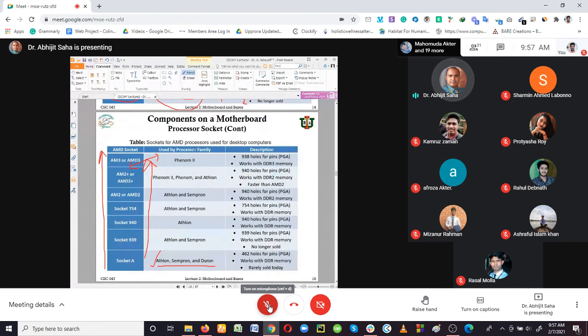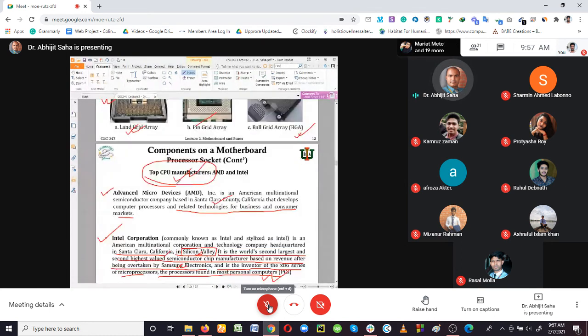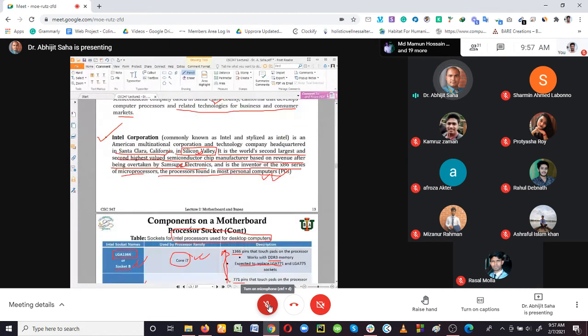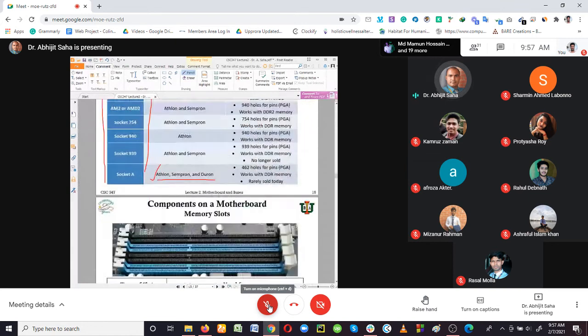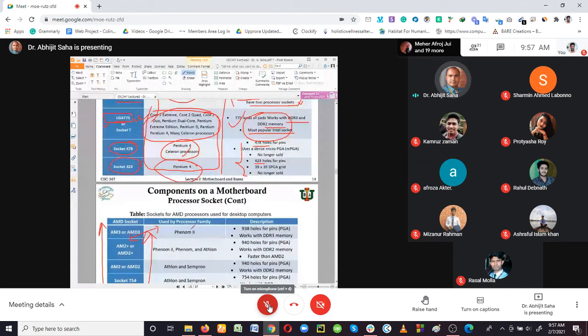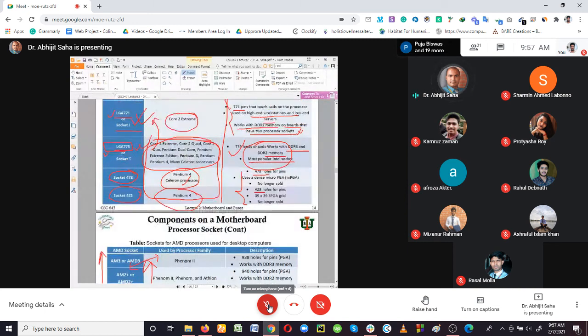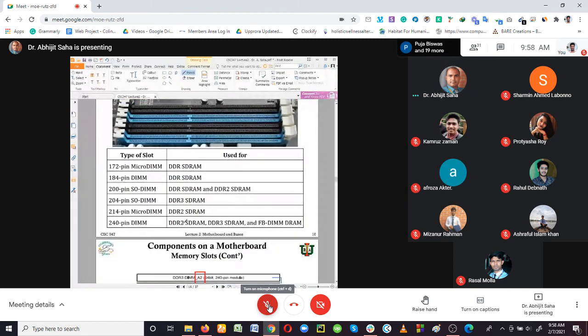So usually these companies, Intel and AMD, when they are developing a processor, also give the related CPU socket, that is, which CPU sockets are going to be needed for installing this CPU that is coming into the market.